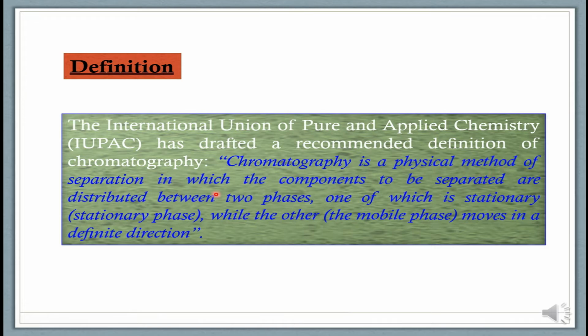Chromatography is a physical method of separation in which the components to be separated are distributed between two phases, one of which is the stationary phase, while the other, the mobile phase, moves in a definite direction. So according to IUPAC, chromatography is a physical method of separation that separates the components between two phases, one of which is the stationary phase and the other the mobile phase, which moves in a definite direction.